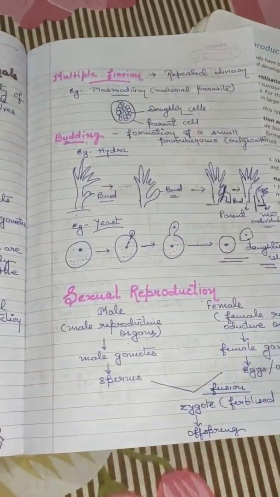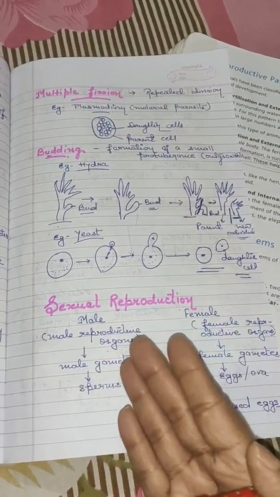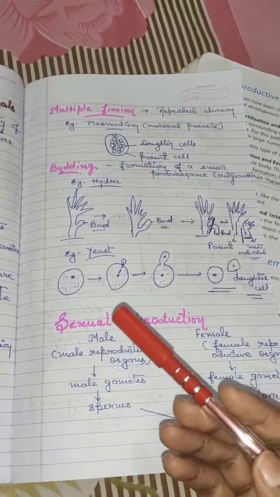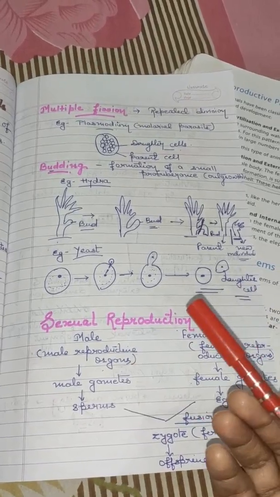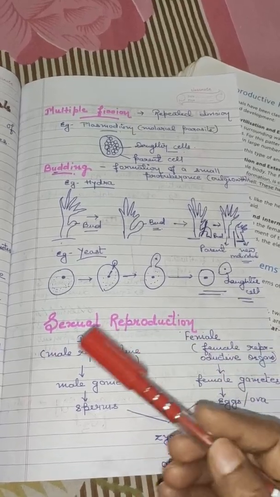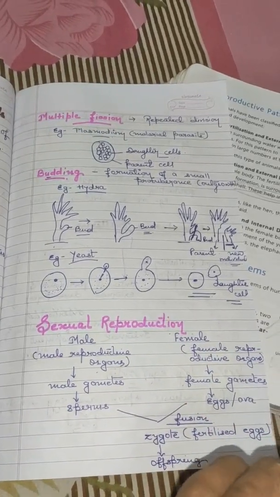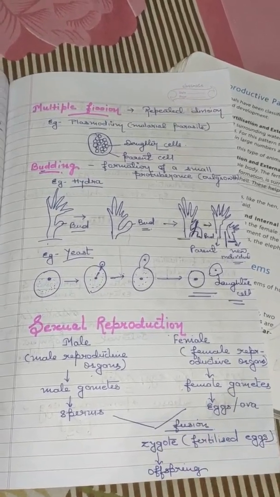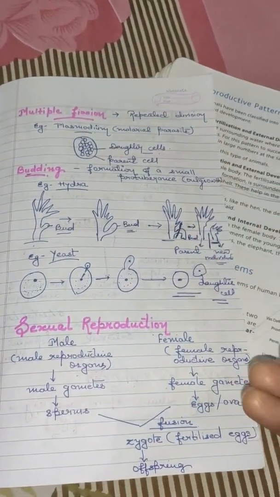Then sexual reproduction. About sexual reproduction, we had discussed the different cells present in the male and female body. We human beings can reproduce. This is one of the characteristics of living organisms, and every male and female has reproductive organs. These organs produce the sex cells, which are known as gametes also. The male produces the male sex cell and the female produces the female sex cell.